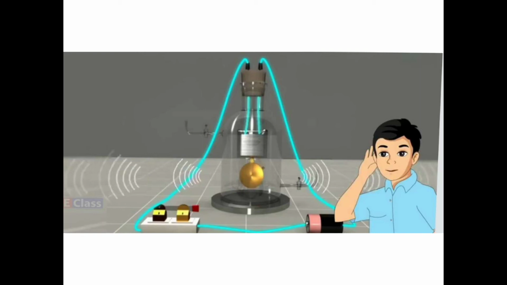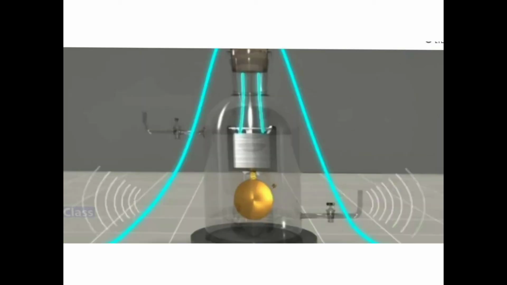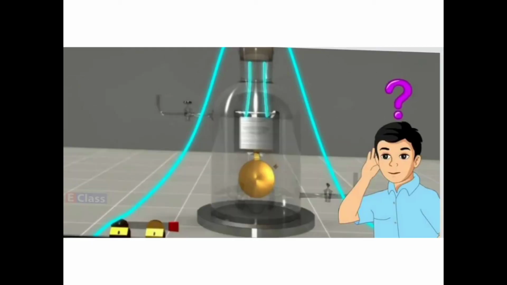So one bell jar is there. When the electrical supply is given, the bell rings and we are able to hear the sound. Right? Continuously the gong is striking and the sound is produced.